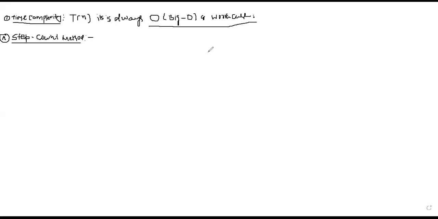So we count the time complexity of each step in my algorithm. The step or statement which takes the largest amount of time will be your time complexity, because that is the step which takes the maximum time, and by the time it completes, the rest of your steps will be complete.